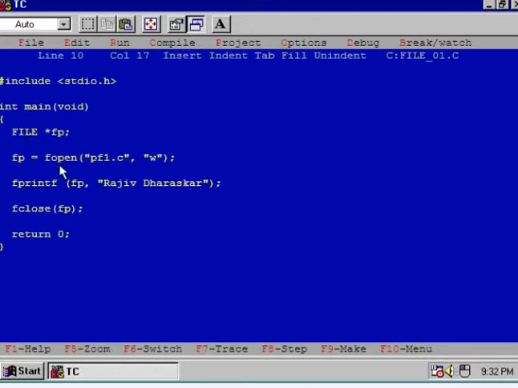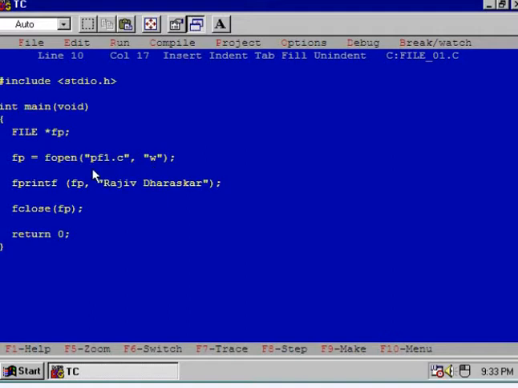Now see the second statement. Here fopen is a standard library function. The job of this function is to create a file, pf1.c. I have enclosed the name of the file using quotation marks. So fopen will open or create a file, namely pf1.c, in writing mode. I use the word mode because we can open the file for reading, for writing, for appending, et cetera. So here my job is to open a file in write mode for writing.